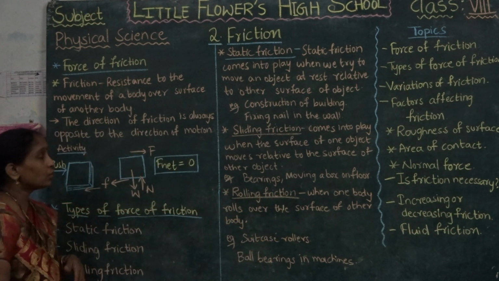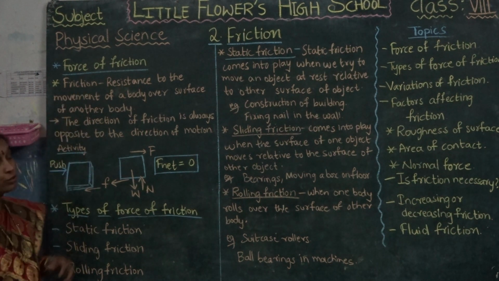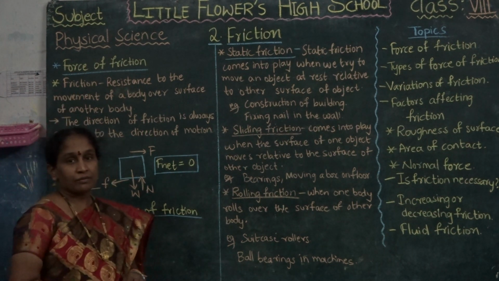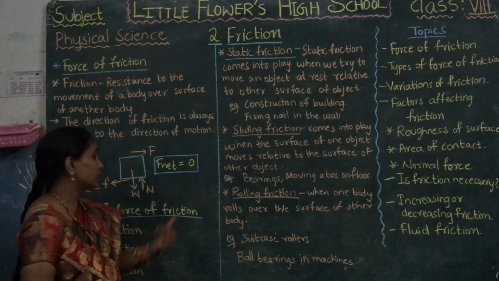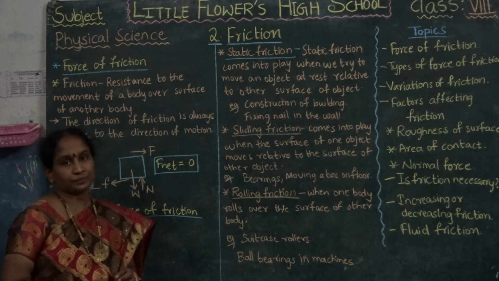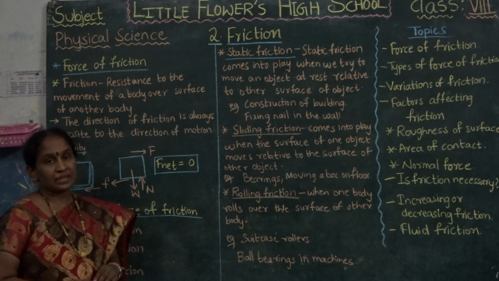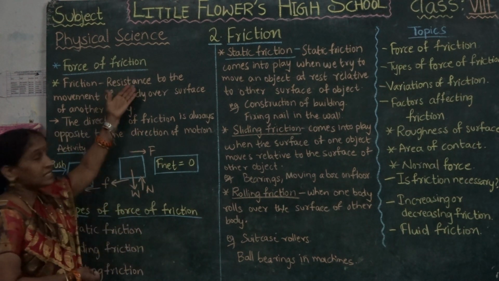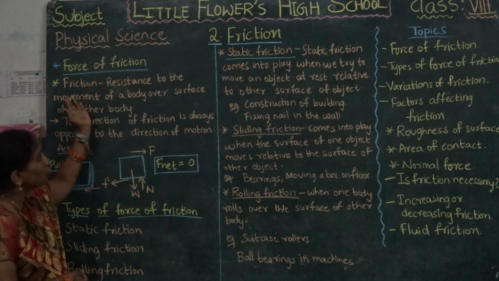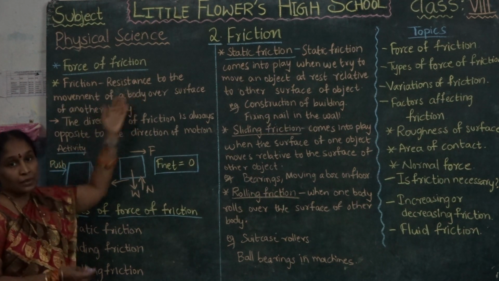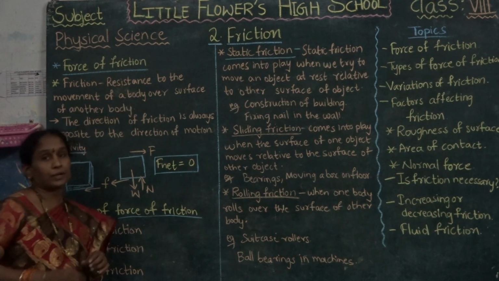In this video, I am going to explain force of friction. First one, force of friction. Next, what are the types of force of friction? What is friction first? Friction is a resistance to the movement of a body over another body.